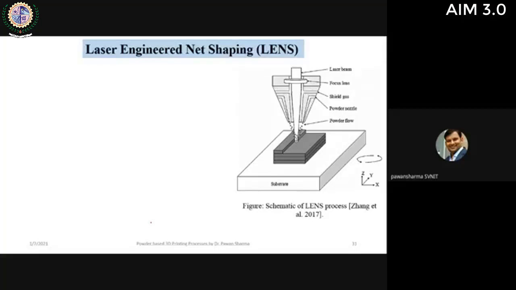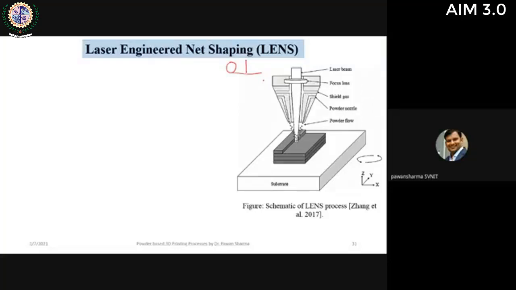After each layer is printed, the roller will come and spread the powder on the working bed, and then the laser will selectively melt or sinter it. But sometimes, due to moisture or the small size of the powder, we cannot achieve completely uniform spreading or distribution of the powder on the working bed. Also, it is a time-consuming step. After each layer, the roller has to move, so it takes time, and it adds to the productivity issues of the previously discussed processes.